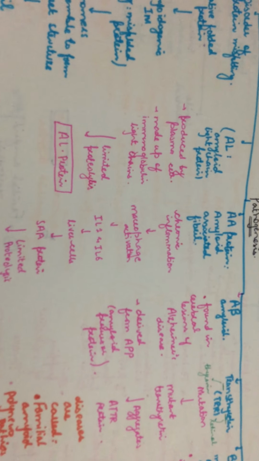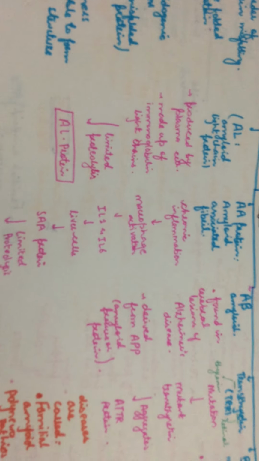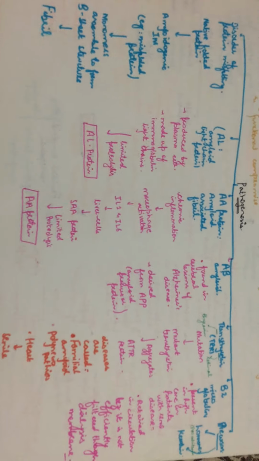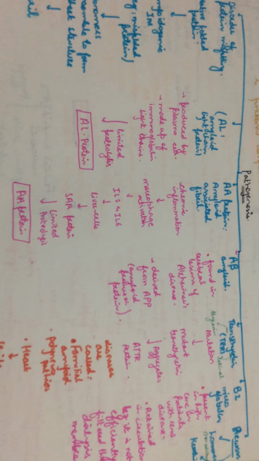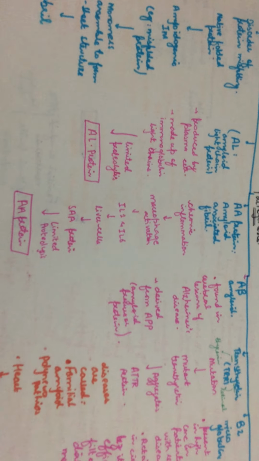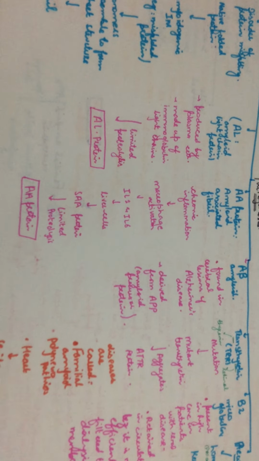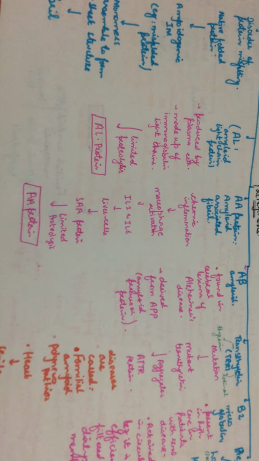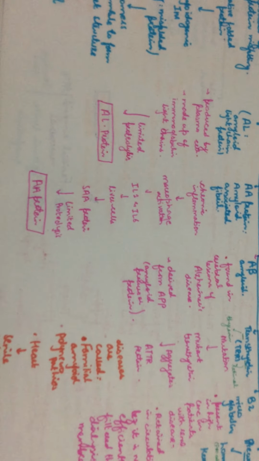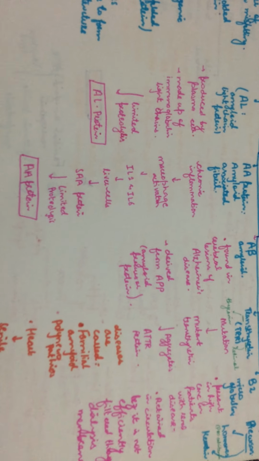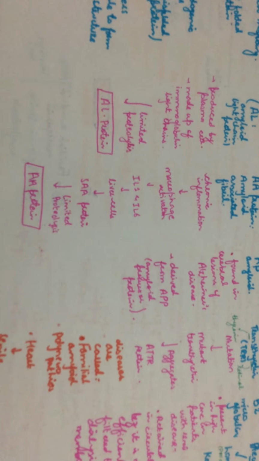Amyloid-associated fibril proteins occur as a result of chronic inflammation. When chronic inflammation occurs, macrophages are activated. These macrophages produce interleukin-1 and interleukin-6 acting on liver cells, and as a result, a serum precursor called SAA protein is synthesized in the liver. When that protein shows limited proteolysis, AA protein is produced.